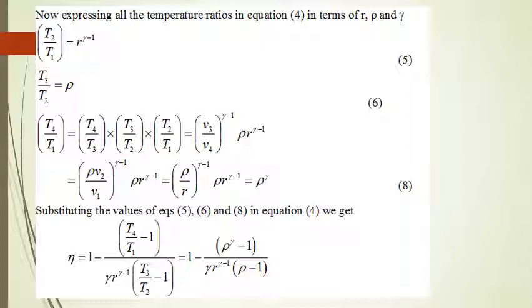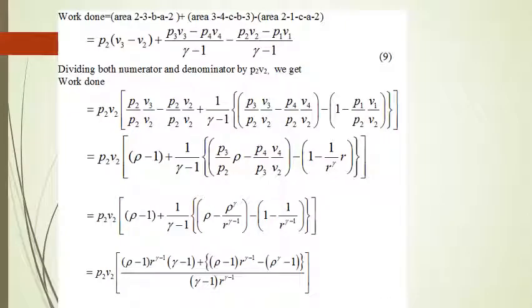Now the expression for air standard efficiency is equal to 1 minus rho raised to power gamma minus 1 upon gamma r raised to power gamma minus 1 into rho minus 1. So you can see the cutoff ratio is playing an important role apart from the compression ratio in the expression for the air standard cycle.